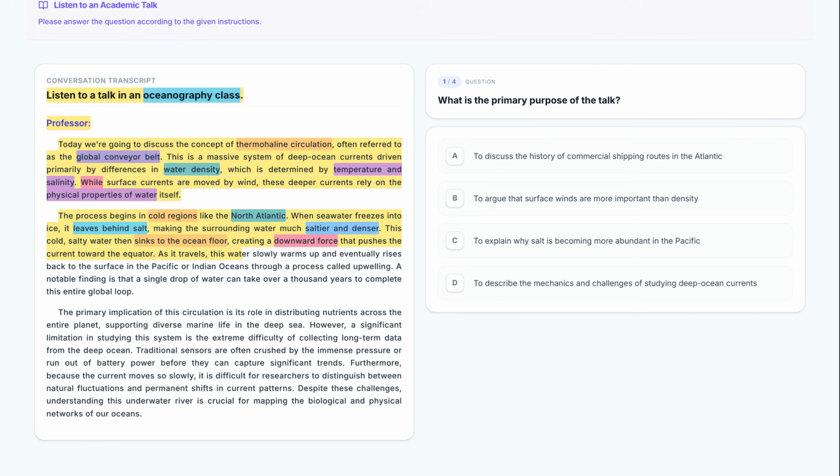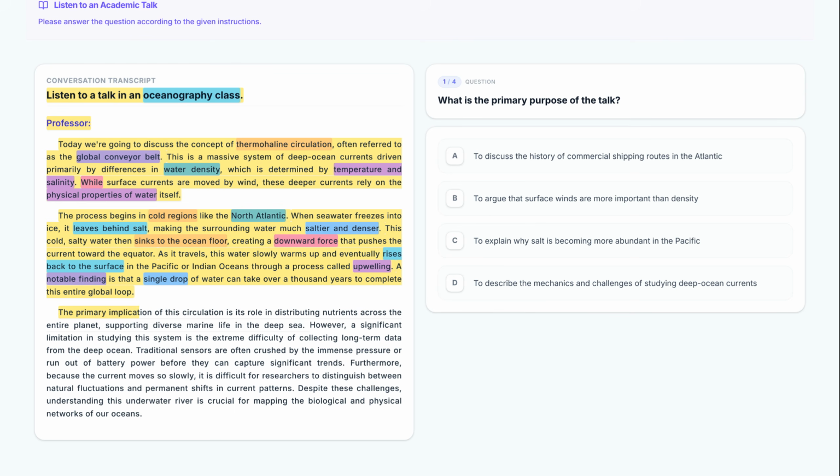As it travels, this water slowly warms up and eventually rises back to the surface in the Pacific or Indian Oceans through a process called upwelling. This sentence tracks the continuation of the loop, introducing the term upwelling to describe how the water eventually rises back to the surface. A notable finding is that a single drop of water can take over 1,000 years to complete this entire global loop. To emphasize the scale of the system, the professor highlights a notable finding regarding the extreme time it takes for a single drop to finish the circuit.